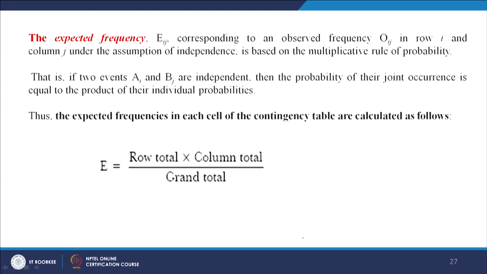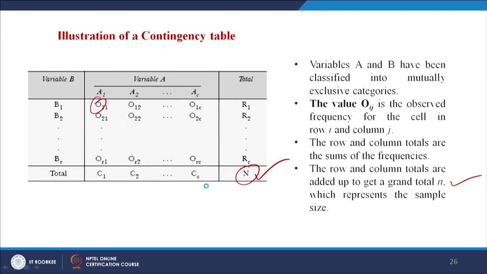Now, the expected frequency is calculated like this: row total times column total divided by grand total. For example, if I want to measure the expected frequency of this cell, I will not take any other row, but only the corresponding row and the corresponding column.